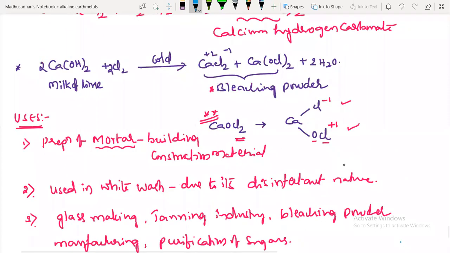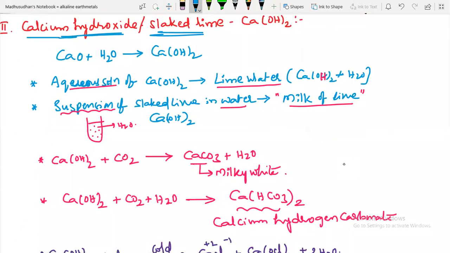So this is the last thing we have done. Calcium hydroxide preparation. Calcium hydroxide is also called slaked lime.